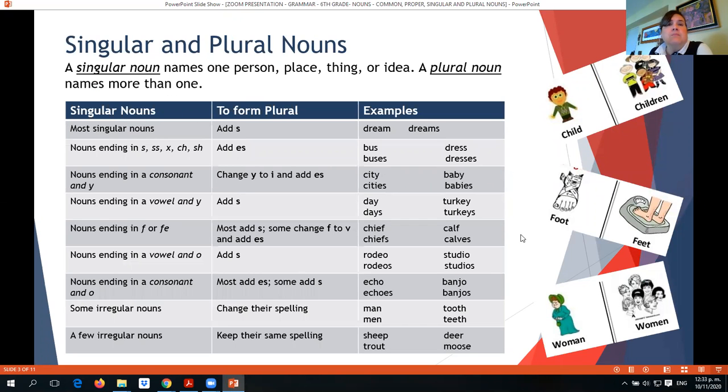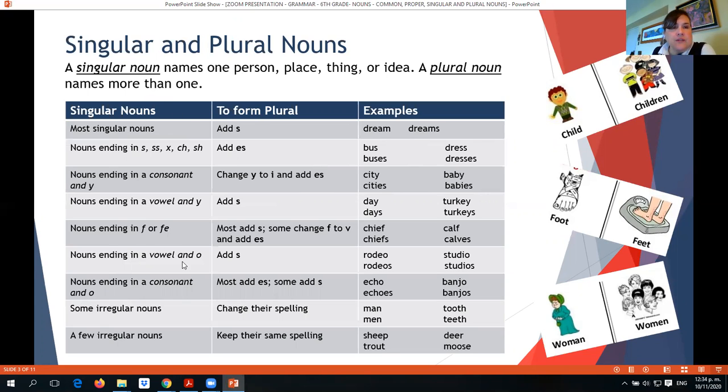Now, singular and plural nouns. A singular noun names one person, place, thing, or idea, and a plural noun names more than one person, place, thing, or idea. How do we form plurals? Well, there are specific rules for that. And the rules are in this table here, this chart, okay? I will ask you to copy it on your notebook or you can print out the presentation and have this information in your files, okay?